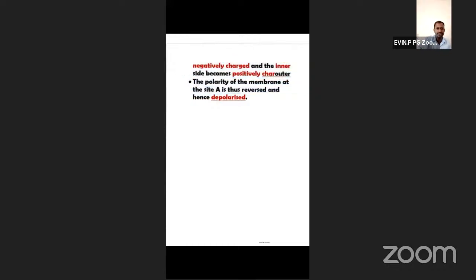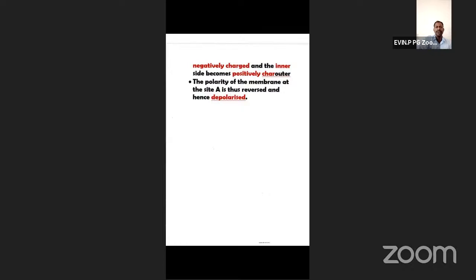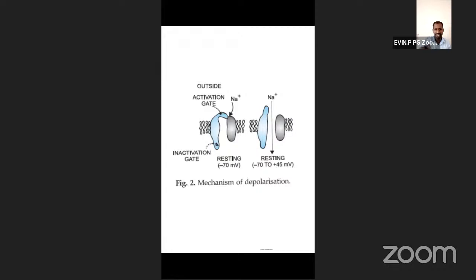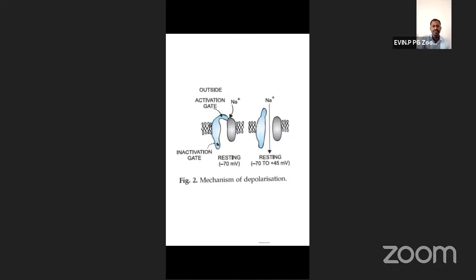So already I told you, current flows inside from A site to B site, B site to C site, and outside from C site to B site, B site to A site. So likewise, what will happen? The circuit will be completed. So this is about the electric impulse conduction. Here you can see in this image. First one, sodium potassium ionic channels closed.